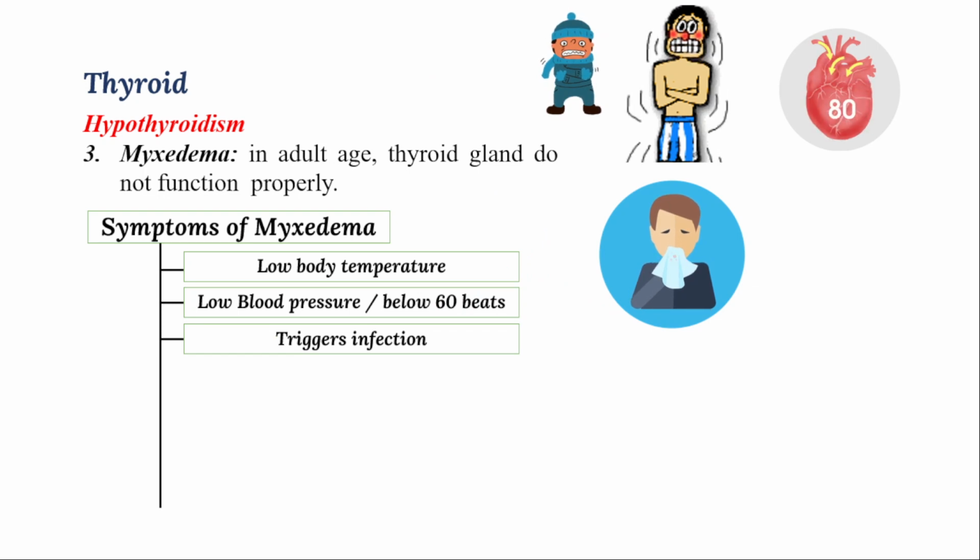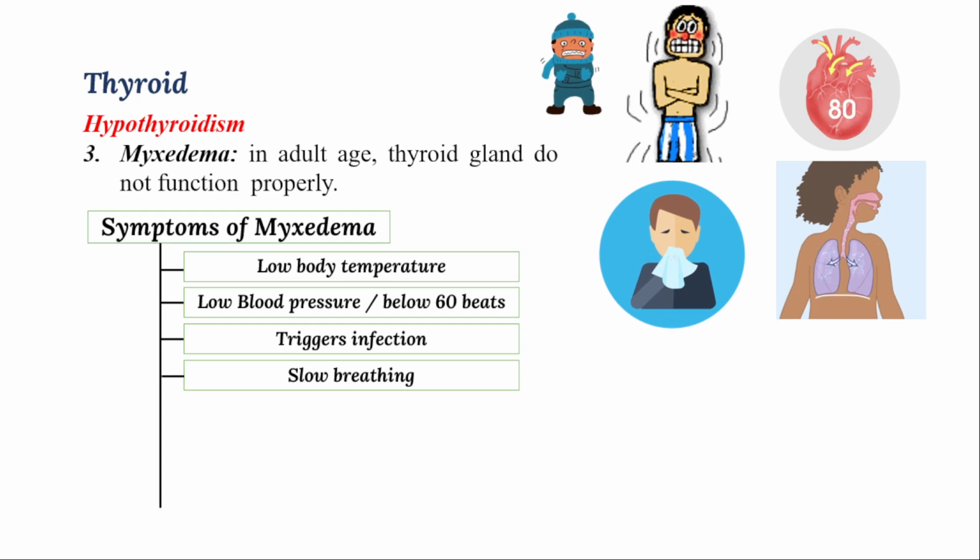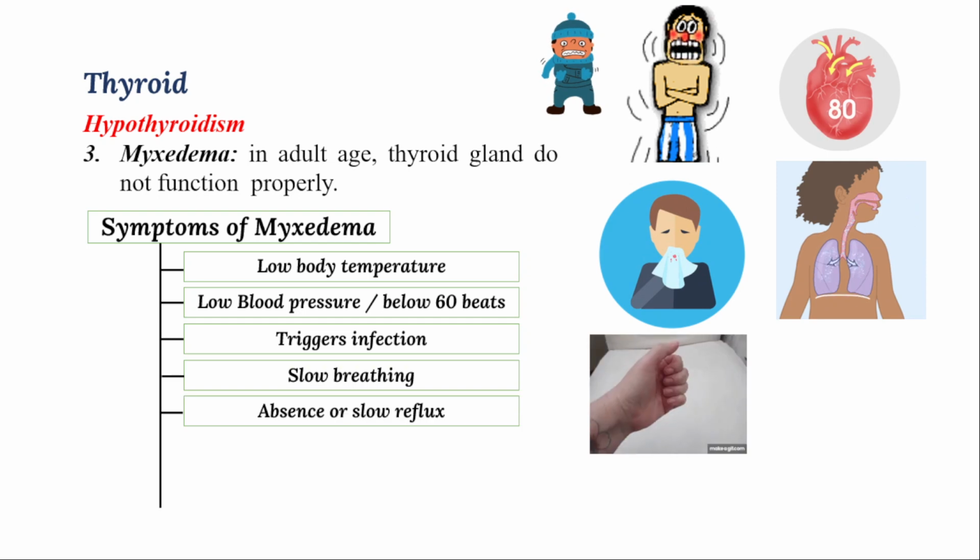And triggered infection, as I said earlier, the thyroxine hormones also help in proper immune system function. Because of that, it will trigger infection, and that will lead to several cold, cough and fever episodes. And slow breathing, energy is less. Because of that, slow metabolic activity, slow breathing will take place.